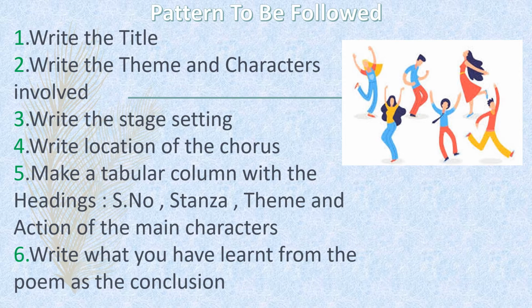Students, now let us see the pattern to be followed for the choreography. First of all, we should write the title. Example, the title of our poem is My Mother. Second one, write the theme and characters involved in the poem. Now, here, when you see the theme and characters, the characters are the poet and his mother. And what is the main theme? The love and affection towards his mother.